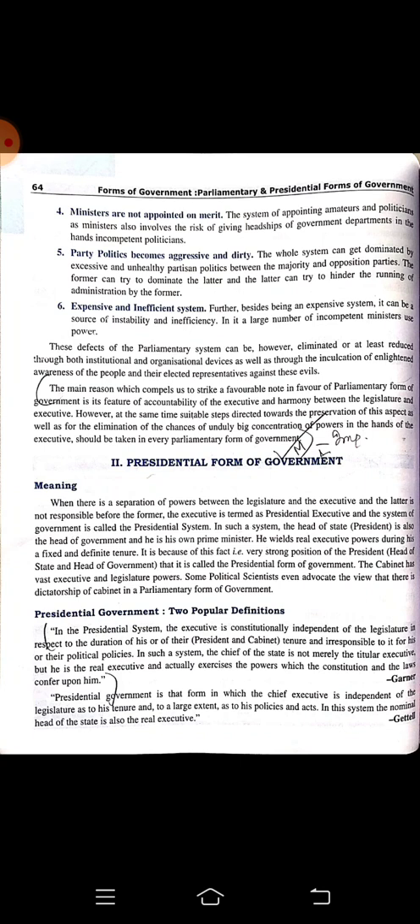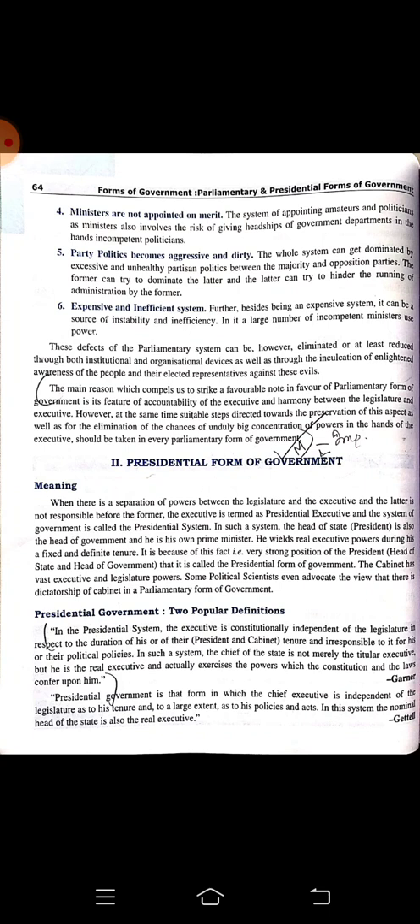Let's start. First we are going to understand what is the meaning of the term presidential form of government. From the name itself you can understand that in this form of government the president is going to have the maximum power of the government. This is a system where the head of the state, the president, is also the head of the government and he is his own prime minister.